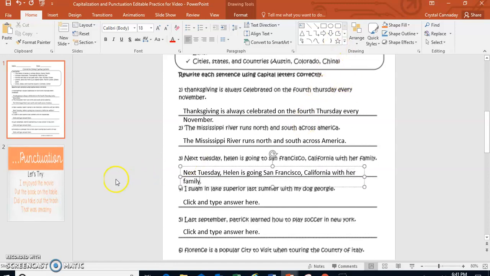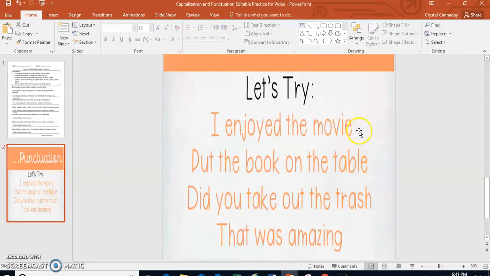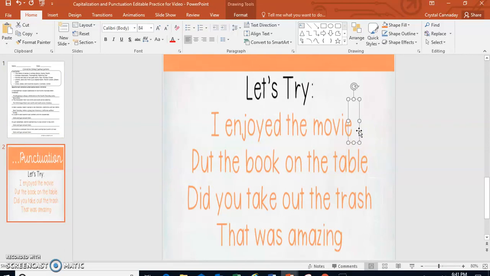Okay, very good. So now let's practice with some punctuation. I'm going to read a sentence and I want you to tell whoever's in the room with you what you think that sentence should end with. All right, the first sentence says, I enjoyed the movie. If you said period, you were correct. Very good. All right, let's look at the second sentence. Put the book on the table. I'm telling you to do something, so how should I end that sentence? If you said period, you are correct.